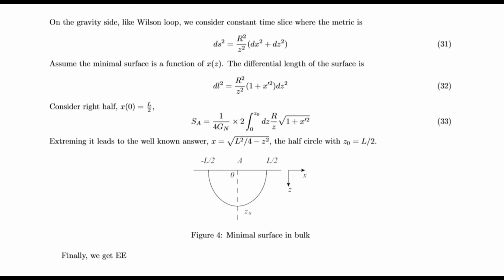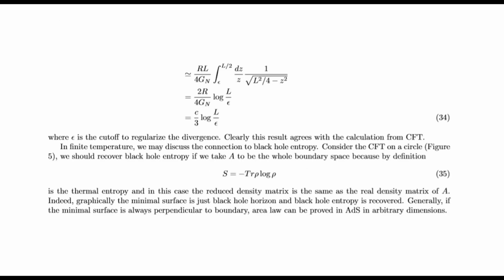On the gravity side, we consider a constant time slice where the metric is this. Assume the minimal surface is a function of x. The differential length of the surface is this. Considering the right half, it is this, and extremizing it leads to the answer, the half circle with center c0. Finally, we get entanglement entropy, where epsilon is the cutoff to regularize the divergence. Clearly, this result agrees with the calculation from CFT.